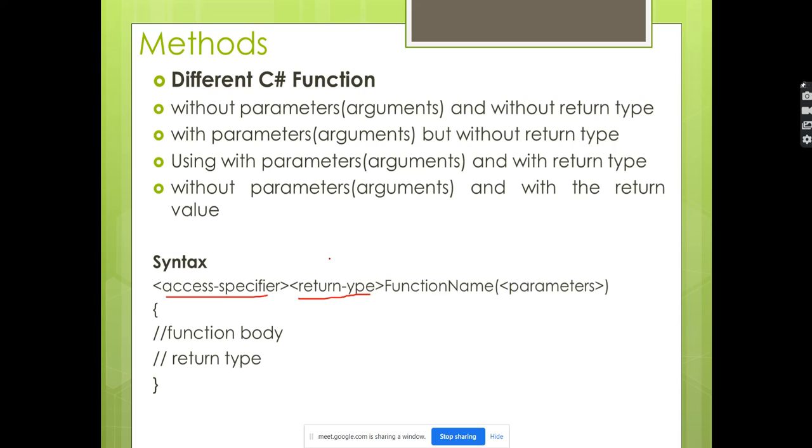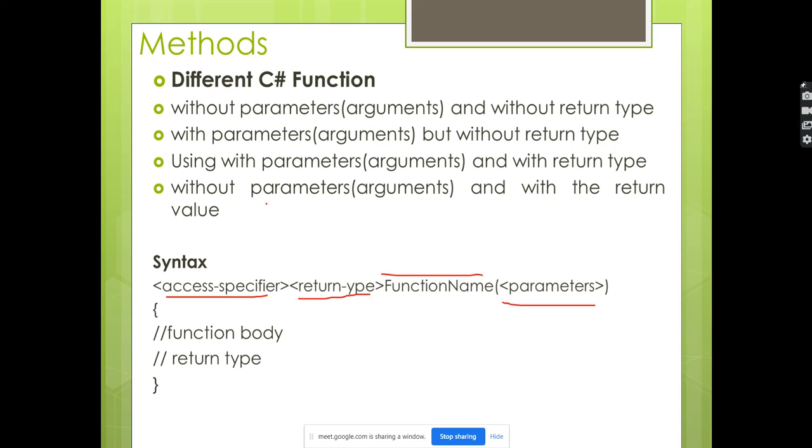If it is not returning anything, you can go for void. Void means the function is not returning anything. It's only taking the values, calculating and displaying here only. There is no return point. Function name: you can use any customized name, but we cannot use reserved words and keywords. Parameter, again optional.